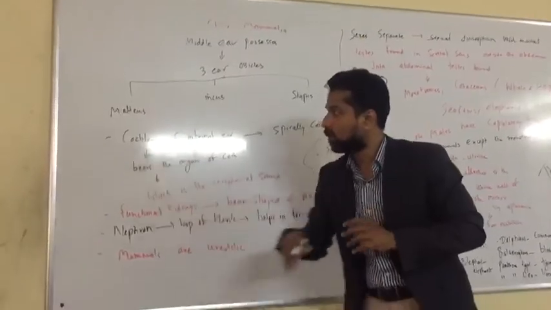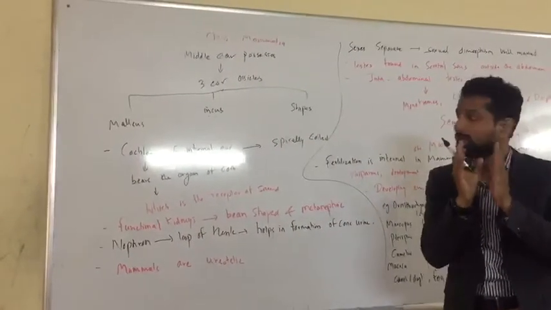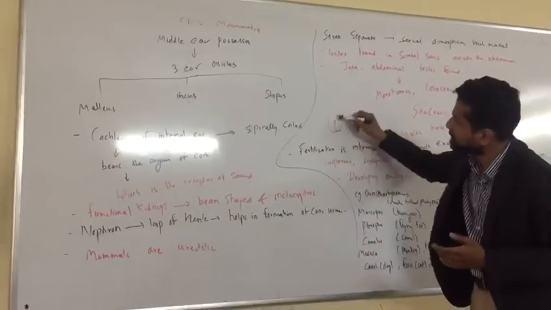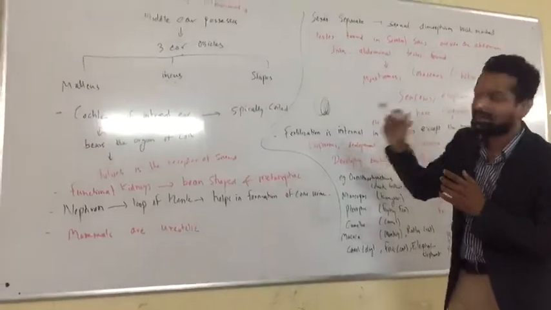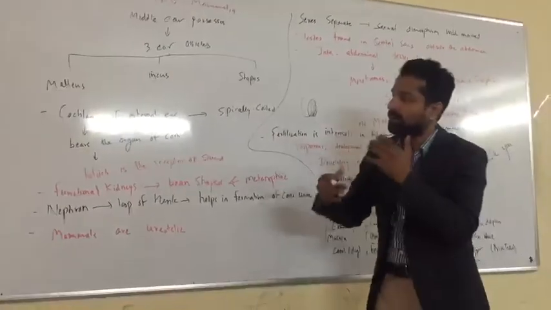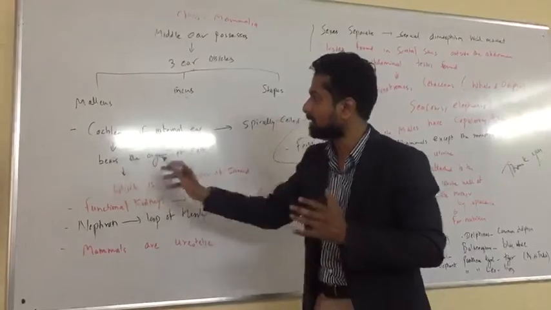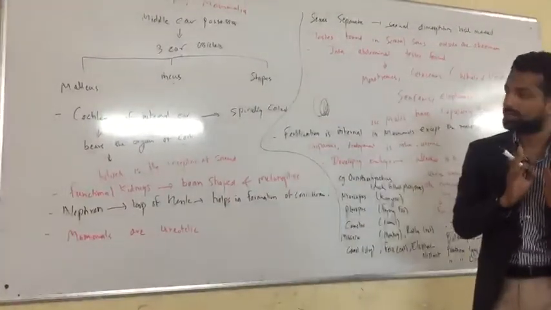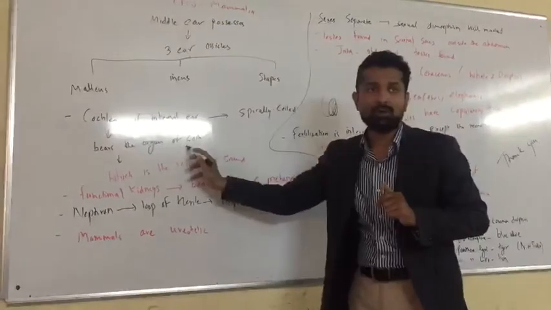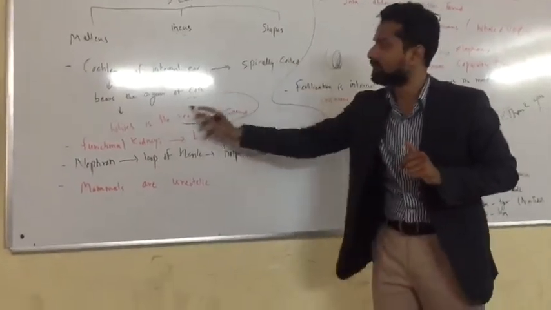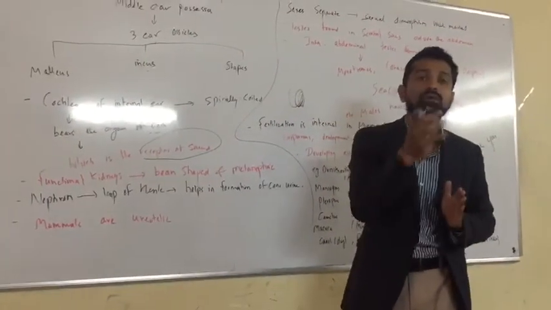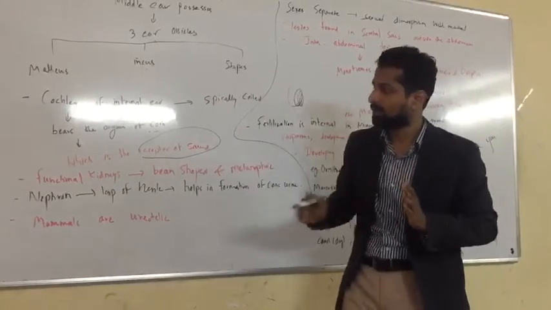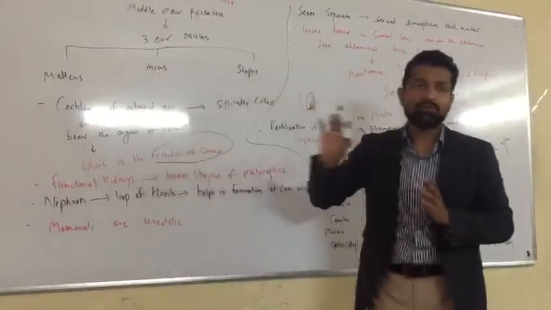And then we can see the cochlea of the internal ear. This cochlea is an internal ear part which is spirally coiled. Coiled means the structure inside is like this. Can you understand? So this is spirally coiled, and this cochlea bears the organ of Corti. What is it responsible for? It is the receptor of sound. So this organ of Corti is responsible for receiving the sound, which first has to touch this chord. These are the features of class Mammalia.